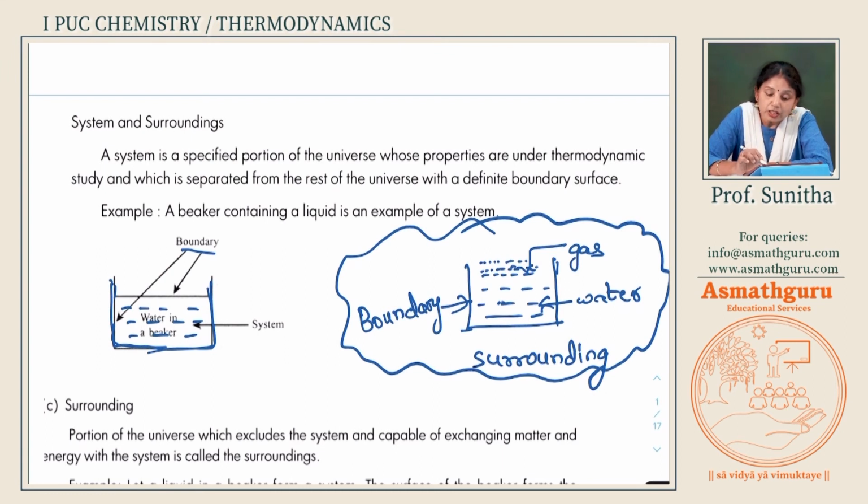So it is that portion of the universe which is under thermodynamic study, and it is having one bounding wall. It may be an imaginary wall or a real wall, that is called the boundary. And that boundary will separate the rest of the universe from the system. So, anything which is outside this wall is now called the surrounding.